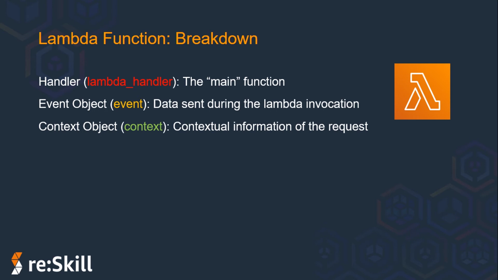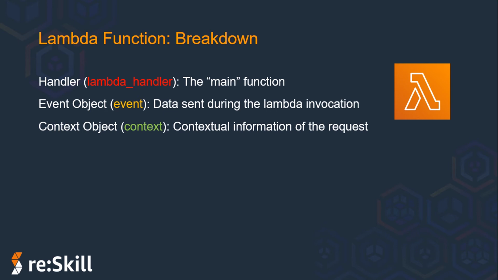For example, an event created by API Gateway will contain the details related to the HTTPS request made by the API client, for example the path, the query string and the request body. And if an event is created by S3, that will include the details about the bucket and the object.